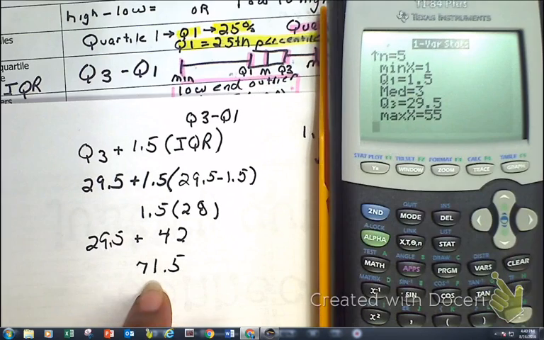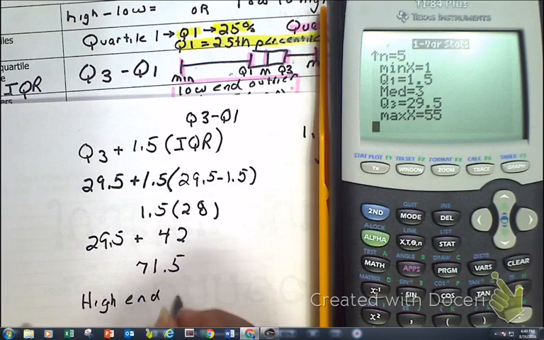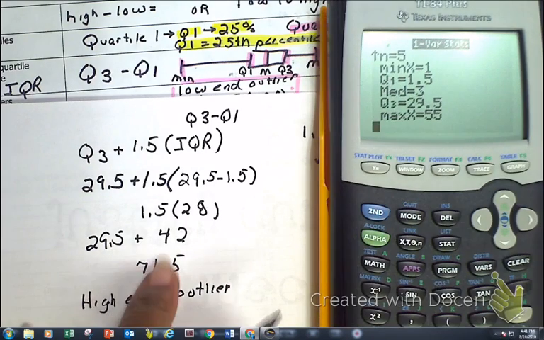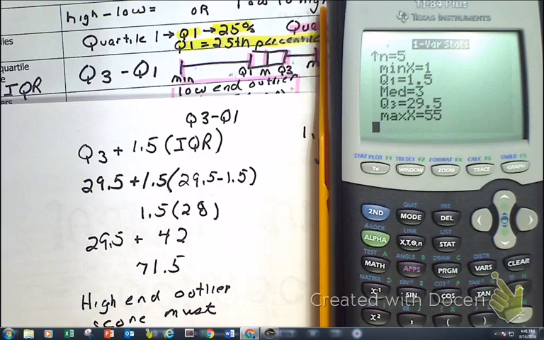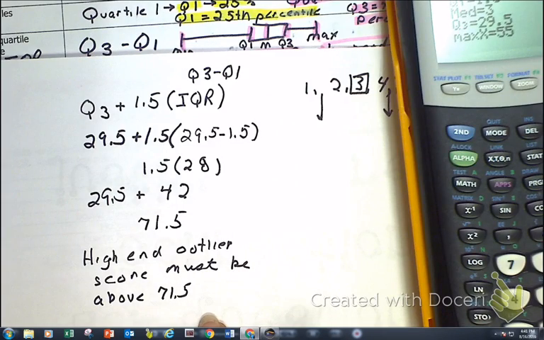Okay, so this is what I have when I did my math. So here's the thing. In order to have a high-end outlier, your score must be above the 71.5. In this case, the score must be above a 71.5.